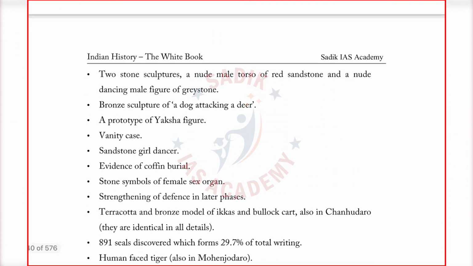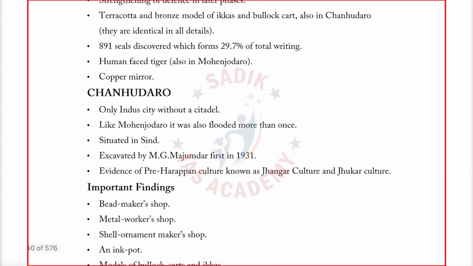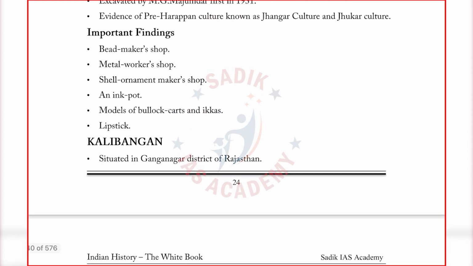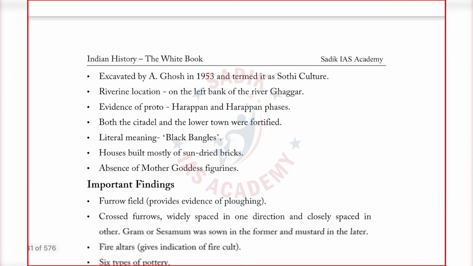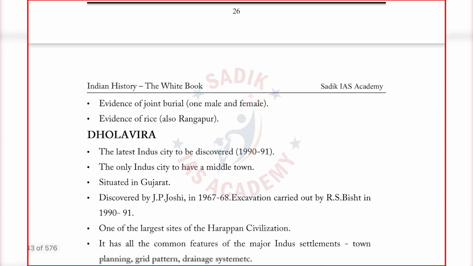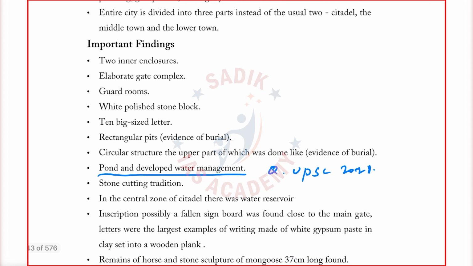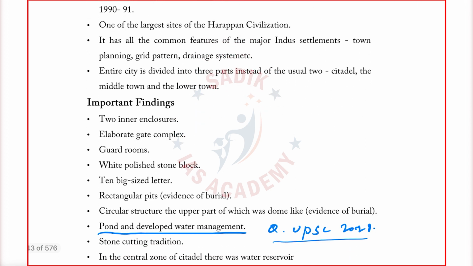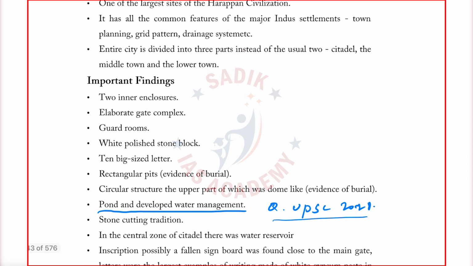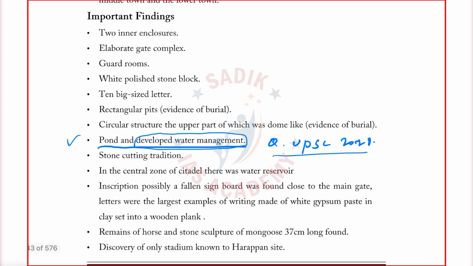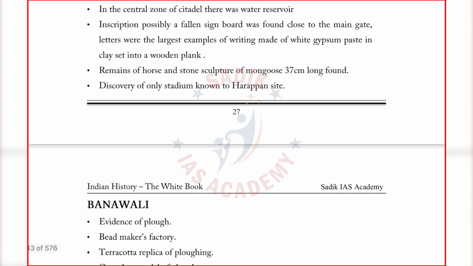So for each and every site I have given the key features. You can see this. Most of the important sites we have covered. Again you see Dholavira, a question has been asked in UPSC, two times it has been asked, but one I have marked here: in 2021 the question was asked about this pond, the well developed water management system. Directly I have given it in the book itself, already it is given. So the well developed water management system is also existing here.